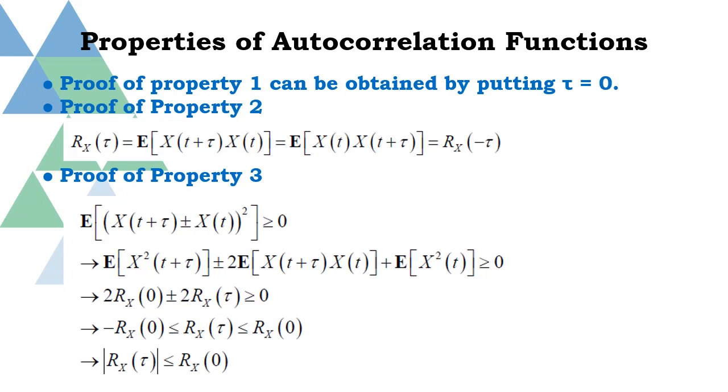Expand this relation and apply the expectation operator so that you get 2Rx of 0 plus or minus 2Rx of tau greater than or equal to 0, which leads directly to the relation for a bound on the autocorrelation, that is mod of Rx of tau less than or equal to Rx of 0.